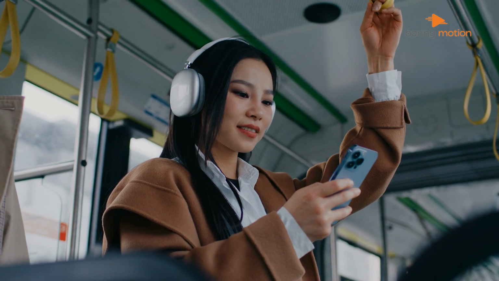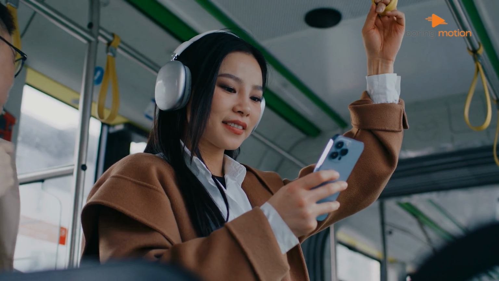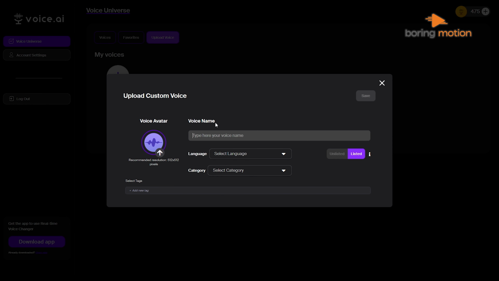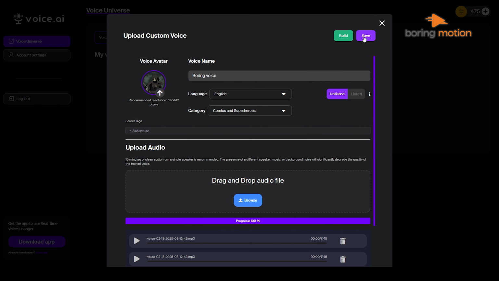Factors such as pronunciation and speech delivery still play a role in the final output. If the voice you're looking for isn't available by default, there's also an option to train and upload custom voices. This requires a set of high-quality audio recordings of the individual speaking, which the AI will analyze to create a voice model. The more data you provide, the better the result.